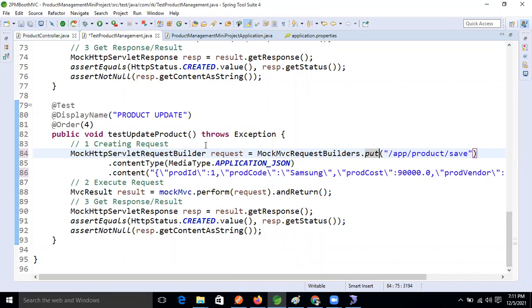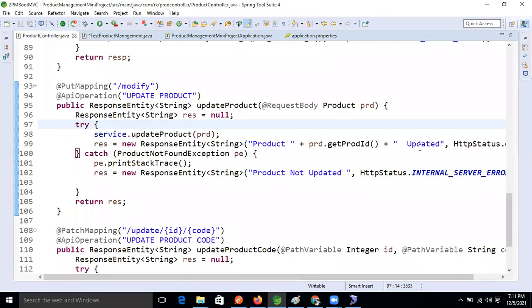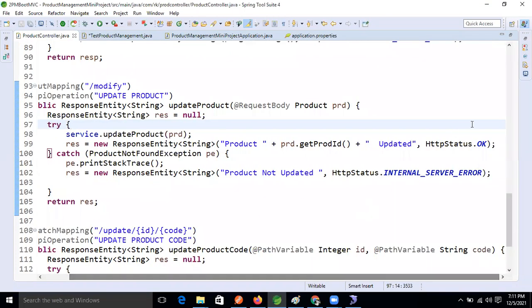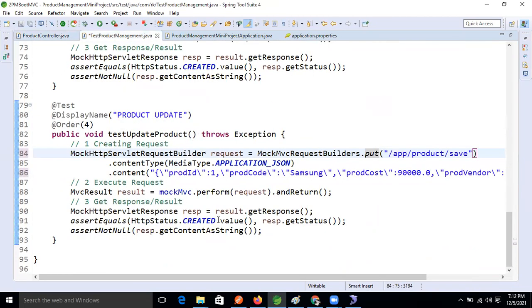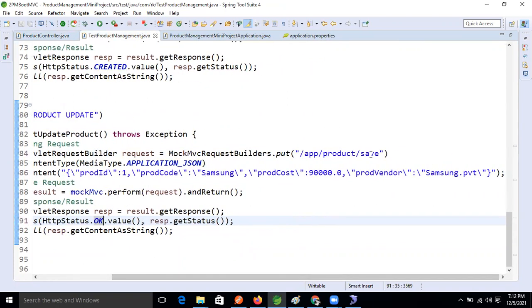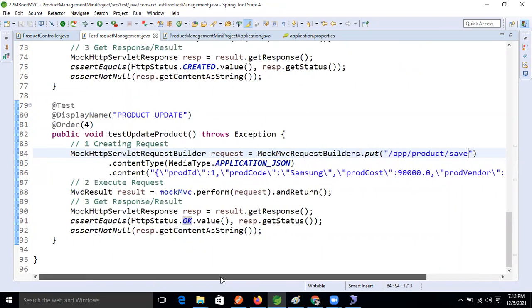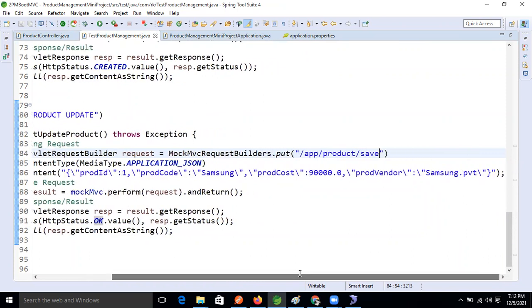Let's see our controller. For the modification purpose, after that, what kind of status is it returning? So here we will take the URI, which is also changing, and the product URL is the same. Okay, Ravi, sorry, for the put purpose we are modifying, so here we need to take modify.